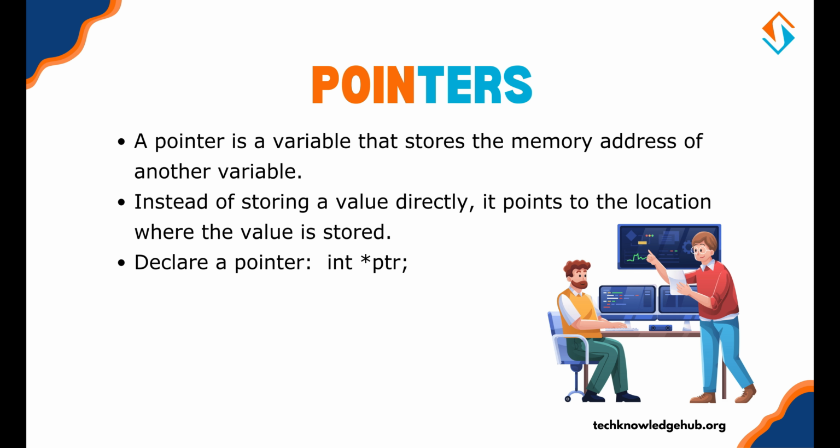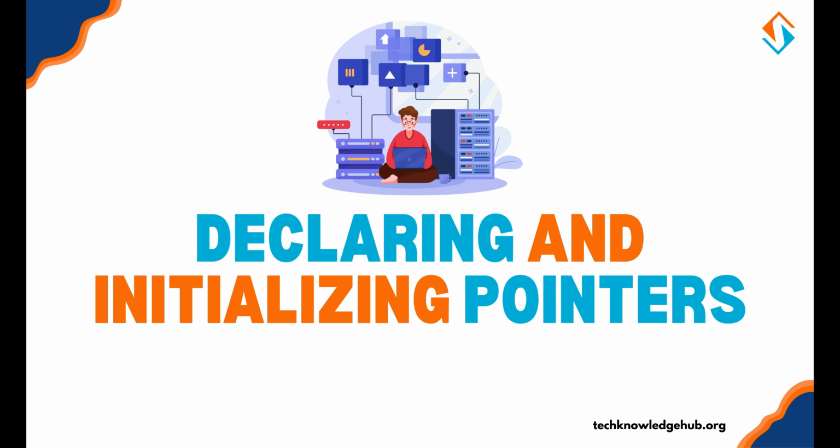Introduction to pointers. Let's start with the basics. A pointer is a variable that stores the memory address of another variable. Instead of storing a value directly, it points to the location where the value is stored. Here's how to declare a pointer. The int specifies that this pointer will store the address of an integer variable. The asterisk indicates that ptr is a pointer.